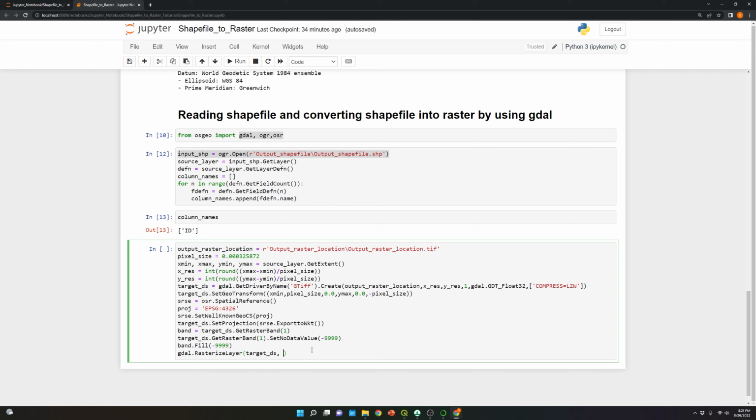Then we need to specify the source layer. In this case it will be the layer in the shapefile. Here one.